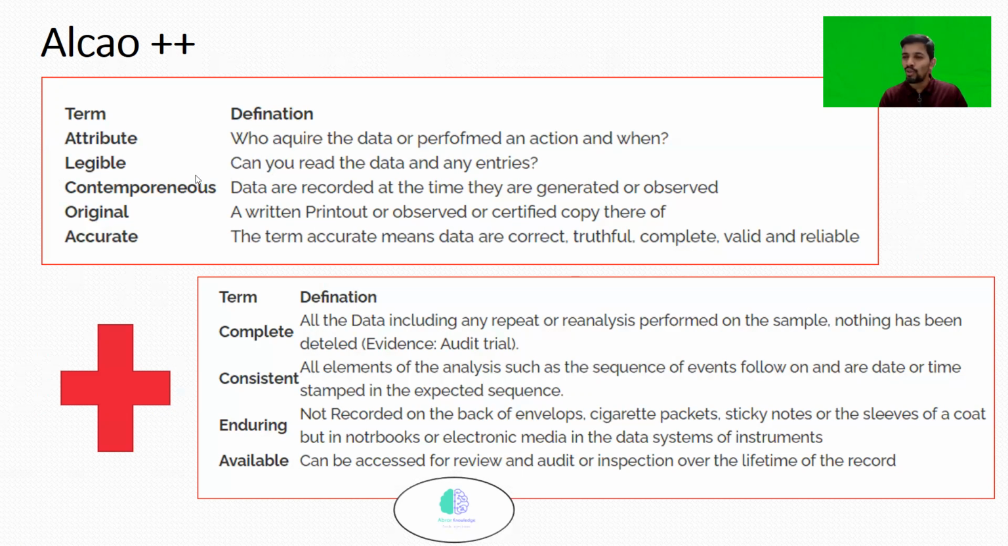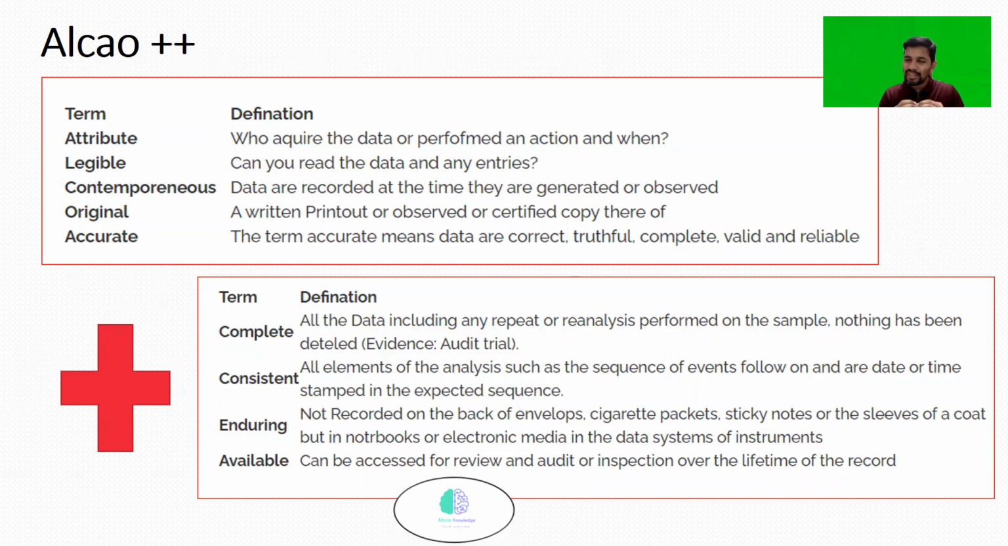Then the next one is legible. Can you read the data without any ambiguity or confusion in any entries? Then contemporaneous: data recorded at the time they are generated or observed. Then original: a written printout or observation, or a certified copy thereof. And then accurate. As you all know, data must be accurate, truthful, complete, valid, reliable, and so on. So this is all about ALCOA.